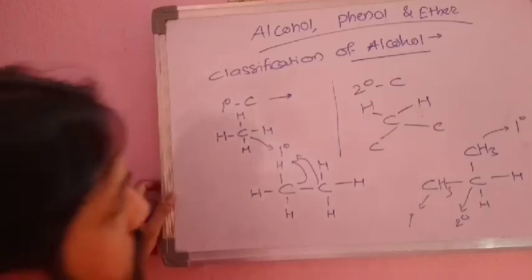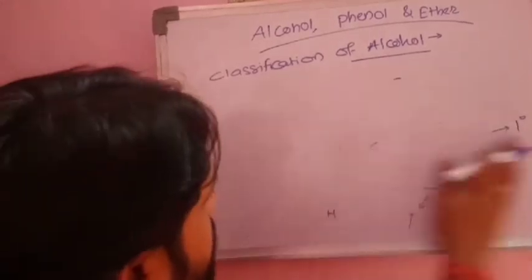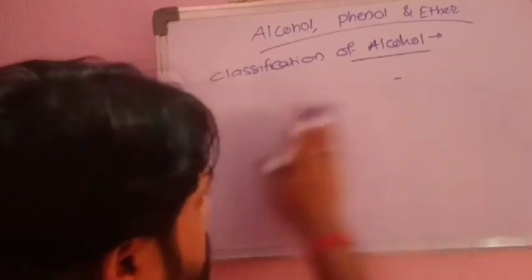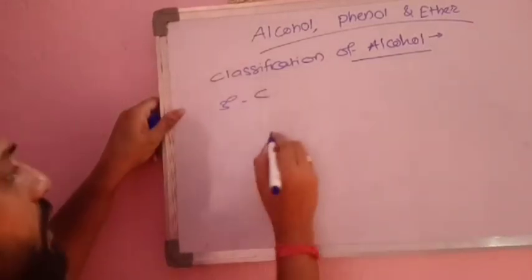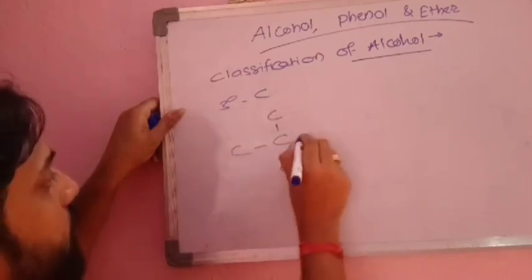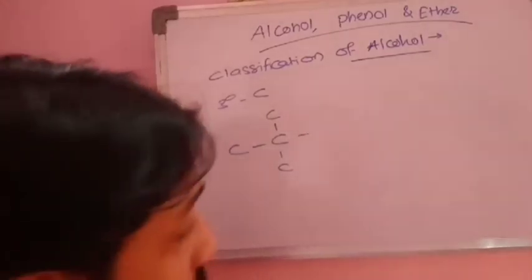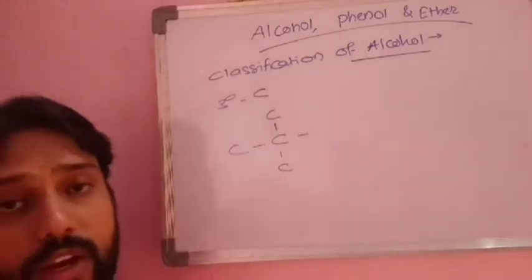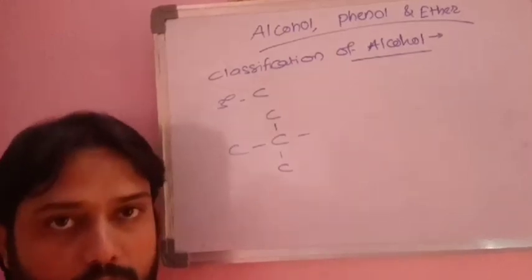And similarly, we can study the tertiary carbon atom. What is a tertiary carbon atom? Tertiary carbon is that to which other 3 carbon atoms are attached. Only one valency remains, which has to be satisfied with either hydrogen, or a functional group, or anything, but carbon must not be there.